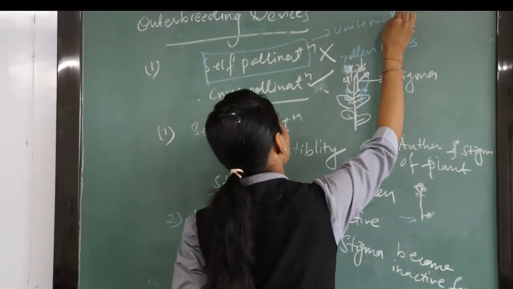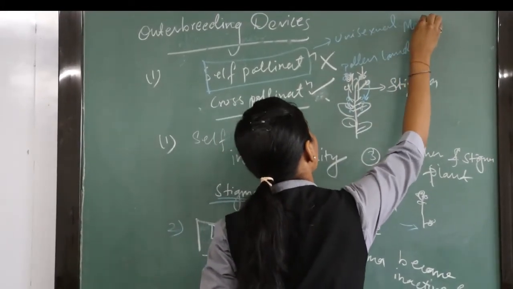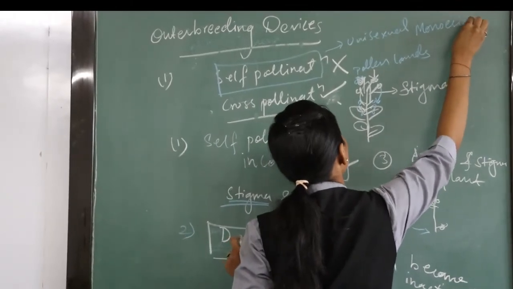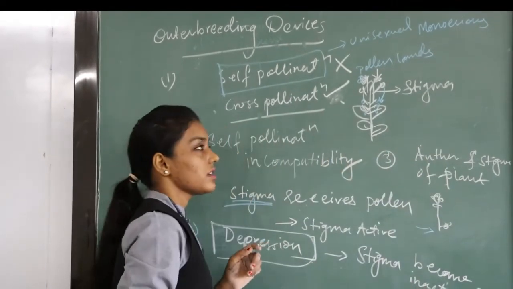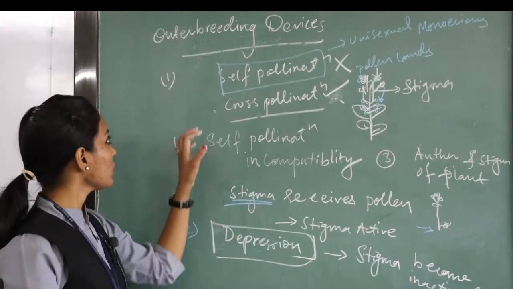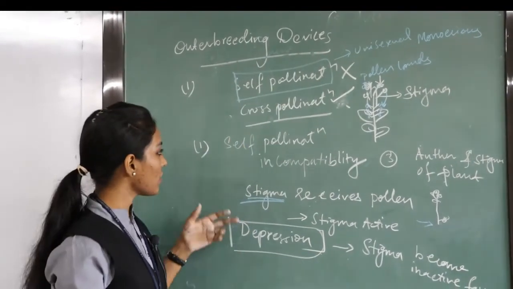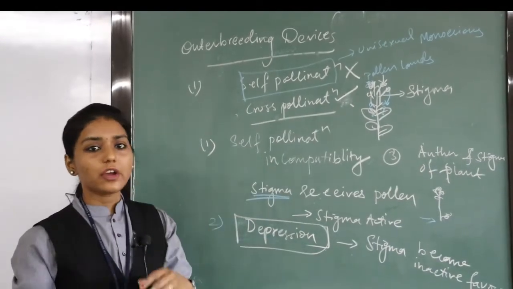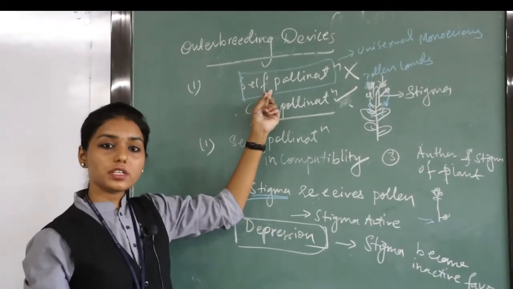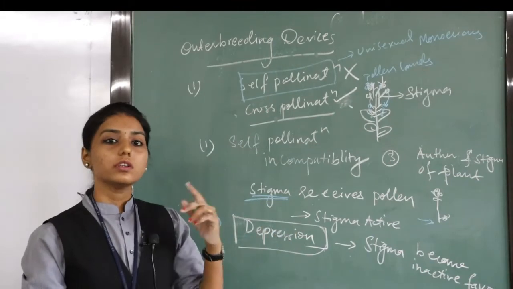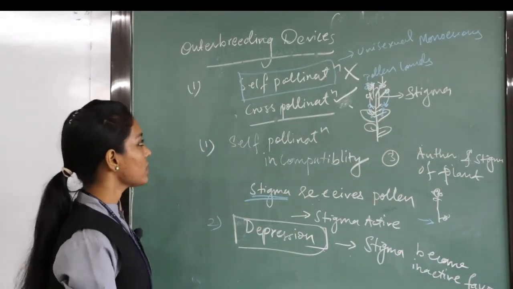Unisexual flower, or it is called as monoecious. Okay, this type of condition is seen. I hope you are clear with the outer breeding devices. I have told you 3 to 4 steps wherein self pollination is being prohibited or stopped. Now we will see with the next one.